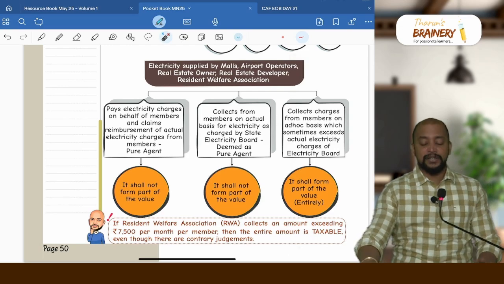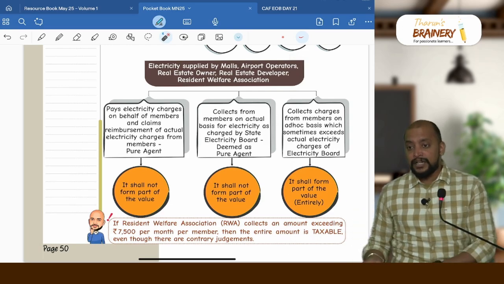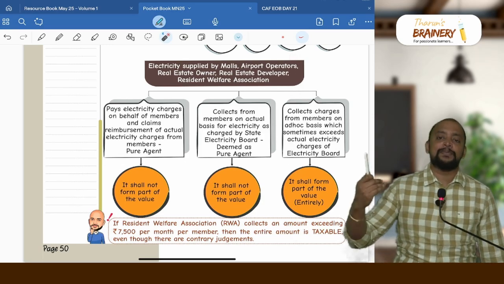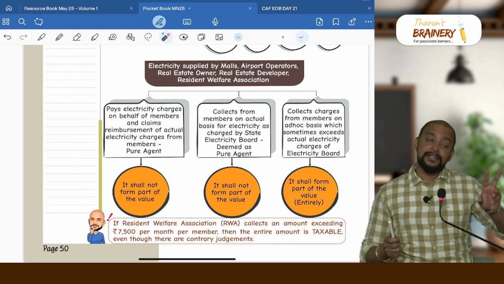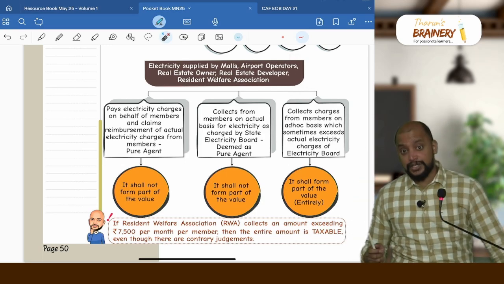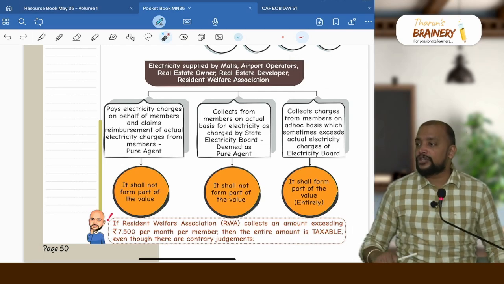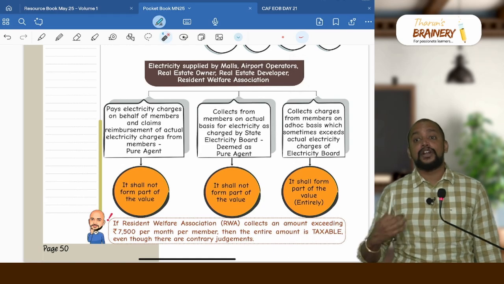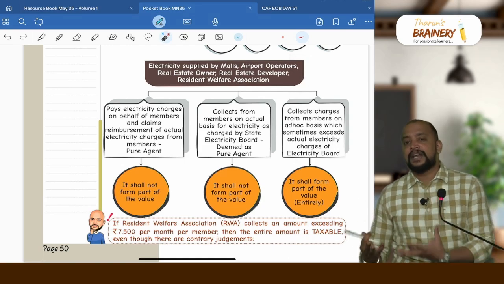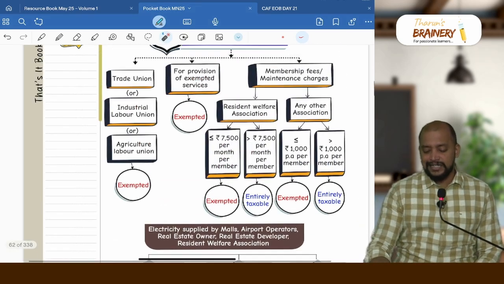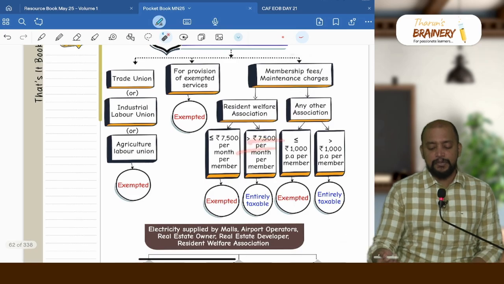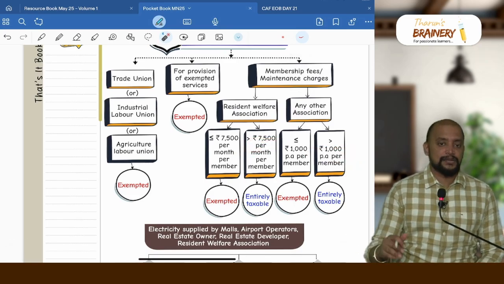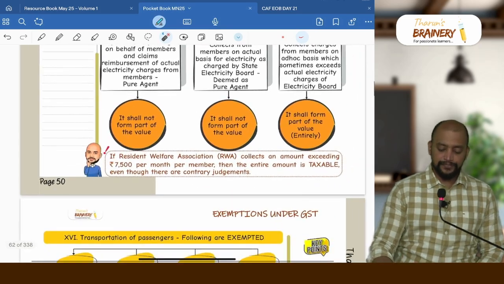So three points to remember. First, the bill is in the name of the member, paid by the association, recovered from the member: pure agent, don't include in maintenance charges. Number 2, the bill is in the name of the association, paid by the association, recovered from the members on an actual basis: don't include it in the value of maintenance charges. Other cases, where it is collected on an ad hoc basis, are included in the maintenance charges. If the maintenance charges exceed 7,500 per month per member, entirely taxable, or 10,000 rupees per annum per member, entirely taxable, otherwise it will be exempted.